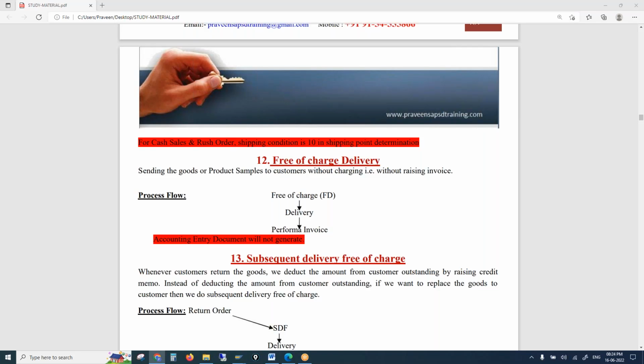How does any department know? That is obviously through the billing document, the invoice. So even though the customer doesn't pay for a material, we have to raise an invoice. If the customer pays, you can raise an invoice. If the customer doesn't pay for it, you can raise a pro forma invoice.